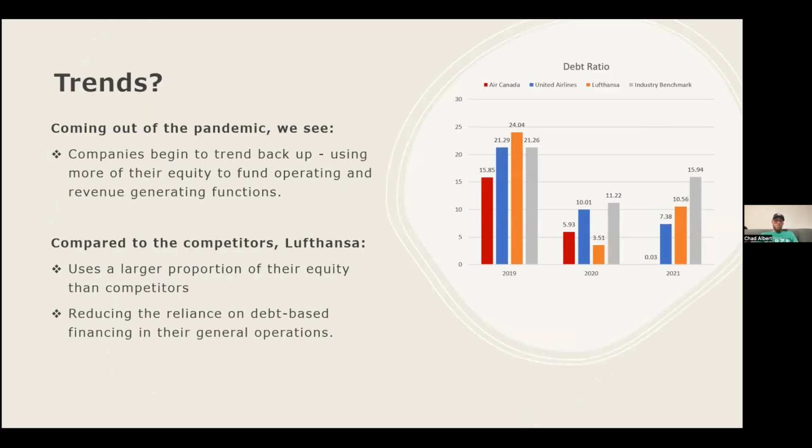Lufthansa has made strides to improve their current debt ratio and is trending in a positive direction. Moving through the 2020 statement, it was noted that a massive increase in government funding negatively affected and magnified this declining ratio. Overall, we can see the airline industry represents their view of debt ratio slightly different. They focus more on the percentage of equity to finance assets and acquisitions. From the data reviewed, we can see that Lufthansa does a better job allocating this equity than do their North American competitors, and are trending to increase this percentage as a whole.